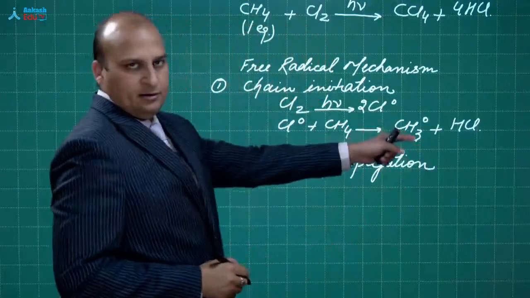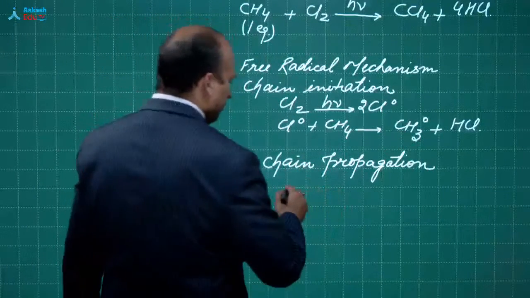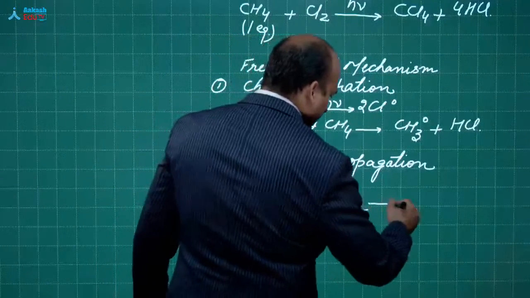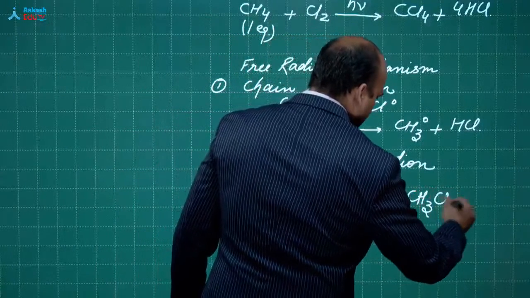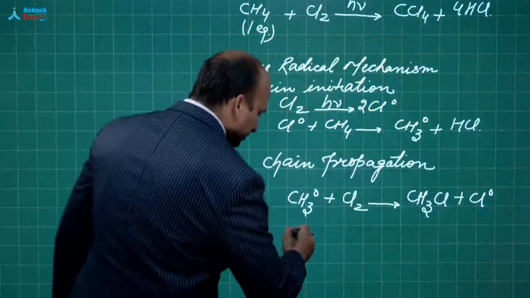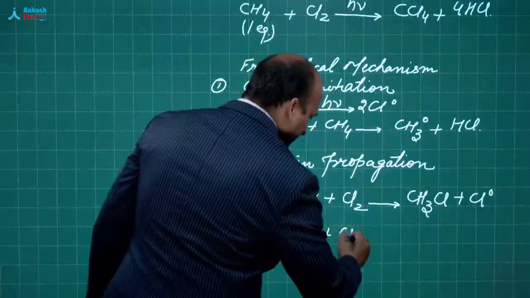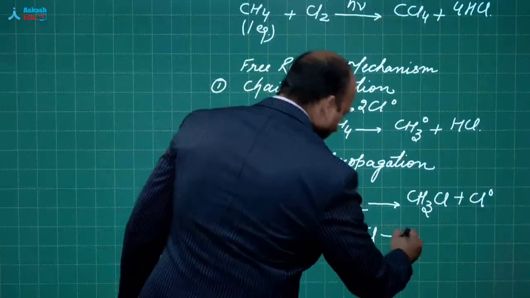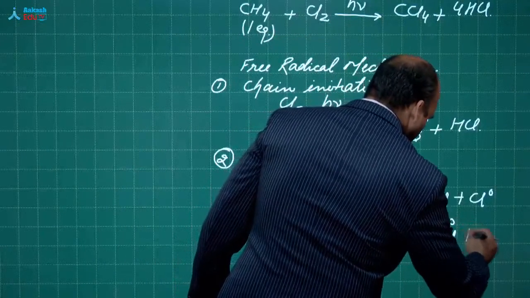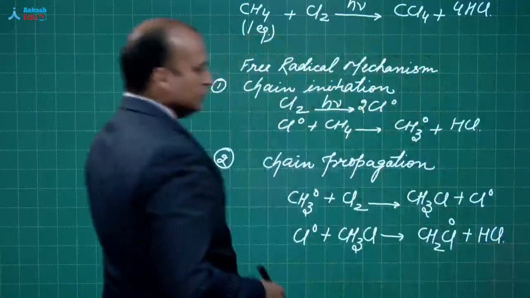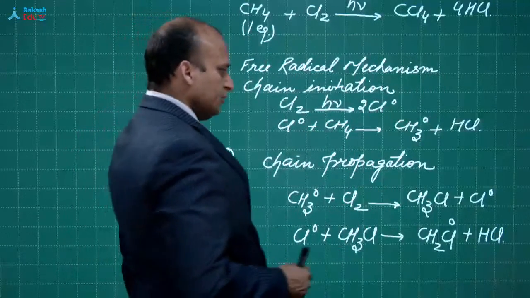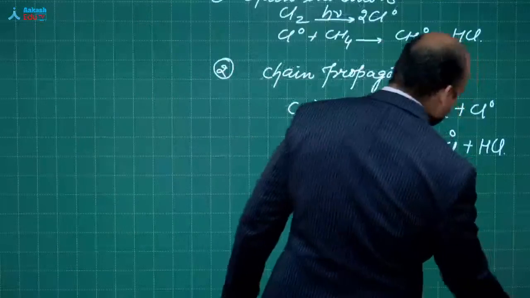So the first free radical of the carbon chain has been formed. Now it will propagate. So CH3 free radical combines with Cl2, gives you CH3Cl plus Cl free radical. Now this Cl free radical combines with CH3Cl and will give you CH2Cl free radical plus HCl. So this is how this chain propagation will keep on happening, but the important point over here, my dear students,